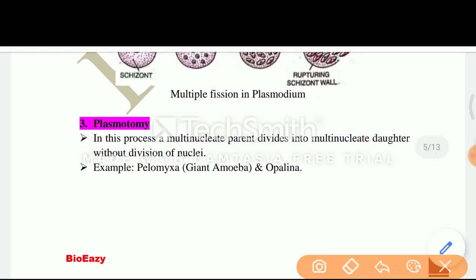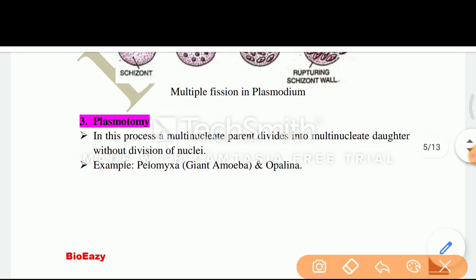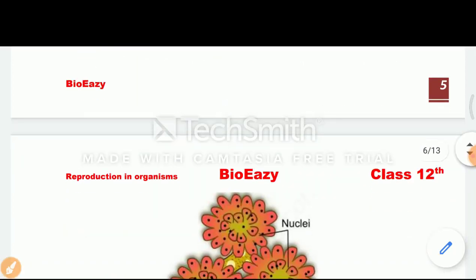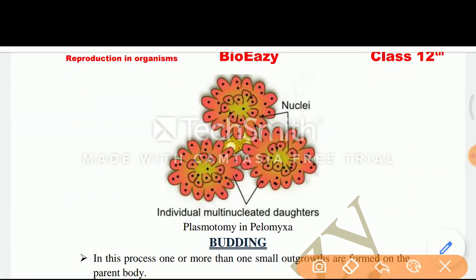Next is plasmotomy. In this process, a multinucleate parent divides into multinucleate daughters without division of nuclei. Examples are Pelomyxa, which means giant amoeba, and Opalina. Now you can see the diagram of Pelomyxa. In this diagram, the multinucleate condition is formed, and each nucleus is separated to form a new Pelomyxa organism.